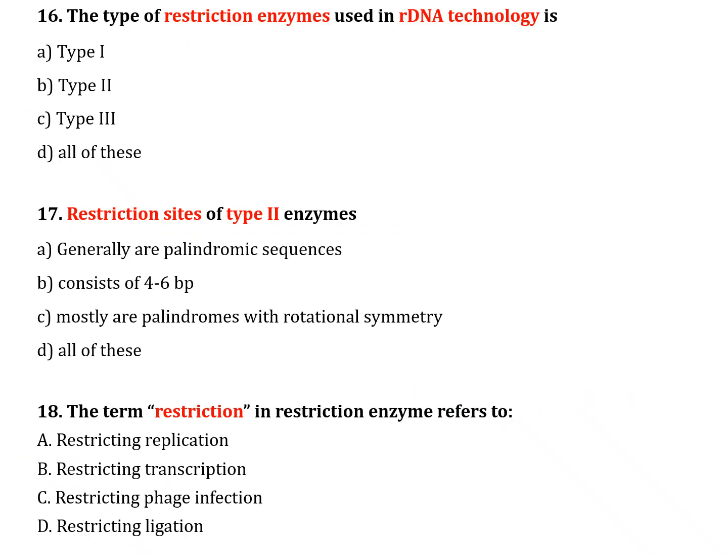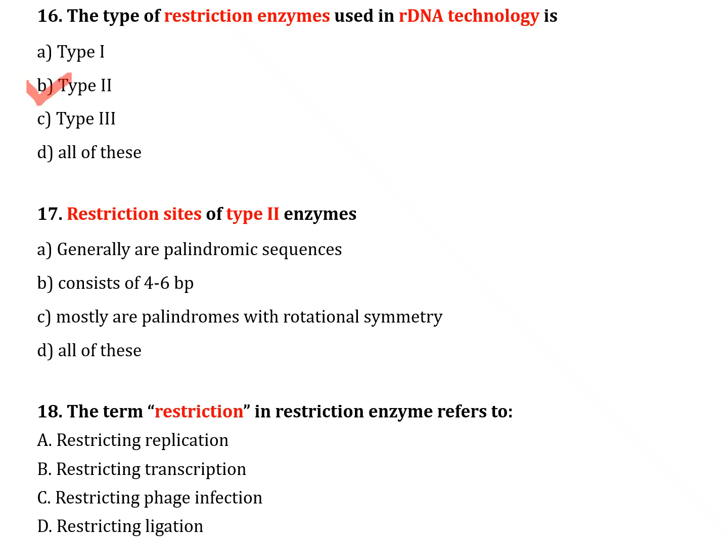The next question number 16. The type of restriction enzyme used in rDNA technology is: option A, type 1. Option B, type 2. Option C, type 3. Option D, all of these. The correct answer is option B, type 2.